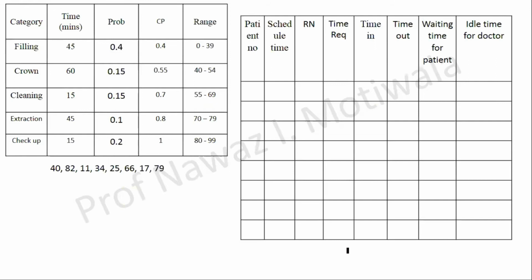So you can see here I have made a table wherein we need to have patient numbers. Why patient number? Because it is given in the question that every patient is given an appointment of 30 minutes. Okay, so there will be how many patients there?